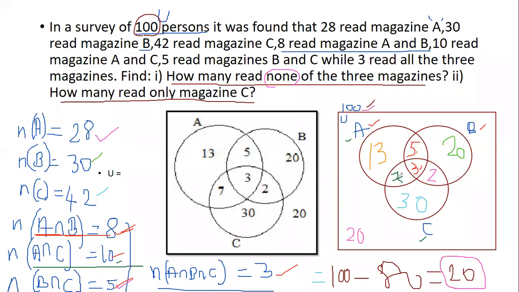They read some of the magazines that I have asked. But 20 people, they are not interested at all. So none of it. How many read none of the three magazines? 20 people will not read any of the magazines. So got the answer for question number 1? Understood?